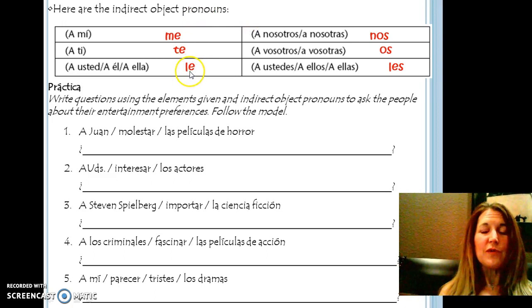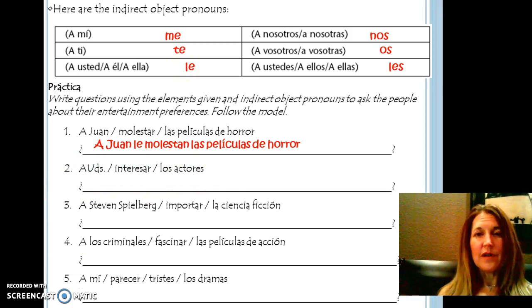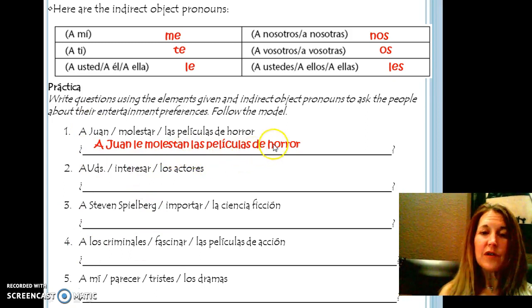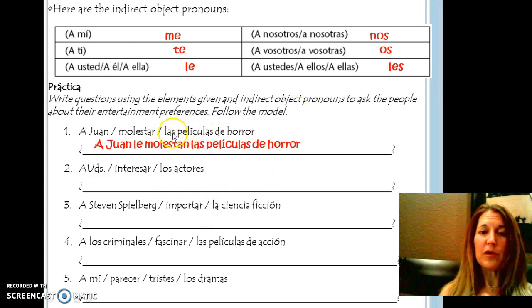So we're going to use the le. A Juan le molestan las películas de horror. The reason why this verb is going to be plural is because our subject's not the person, it's whatever's being liked or whatever is bothering somebody is what the subject is. So that's why that is going to be plural.